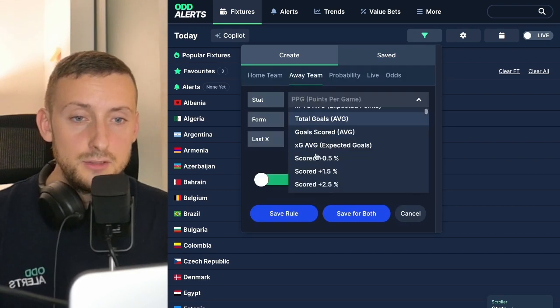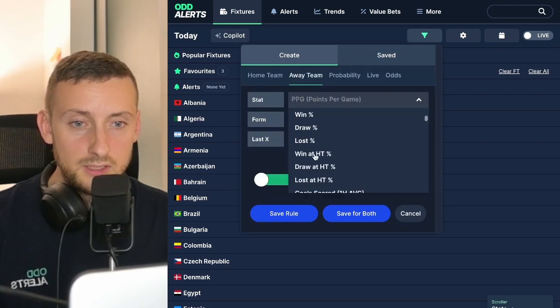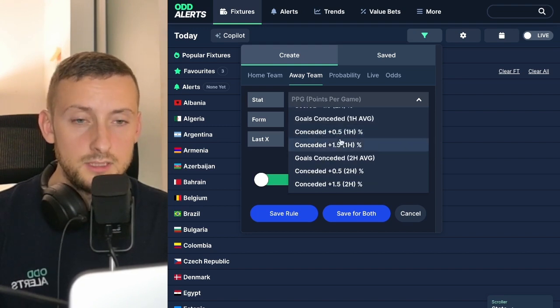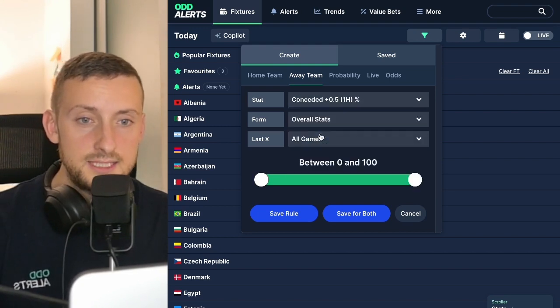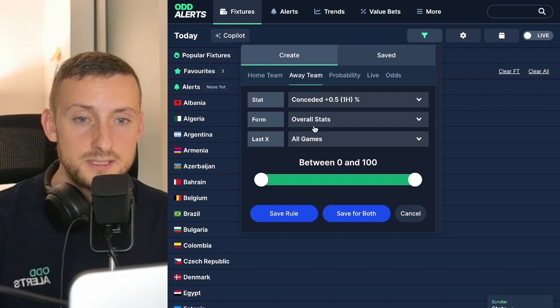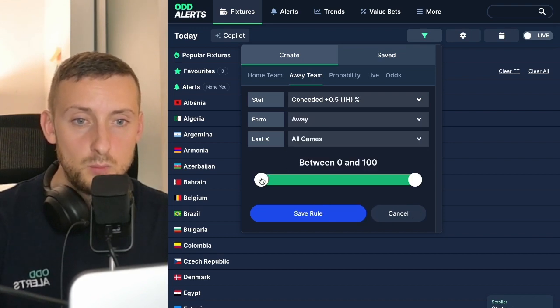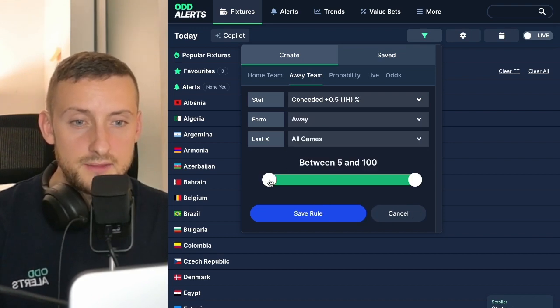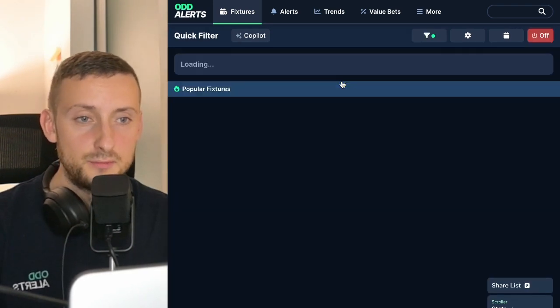Then we can add in another qualifying rule, which is based around the halftime. We can scroll down to see goals conceded in the first half percentage, and we can look at away from home, and we will then set this to, let's say, 50% of games, and we'll just hit search. And this is part of the filtering process.